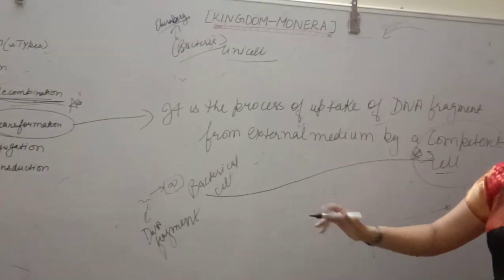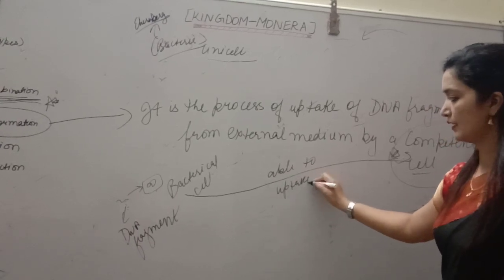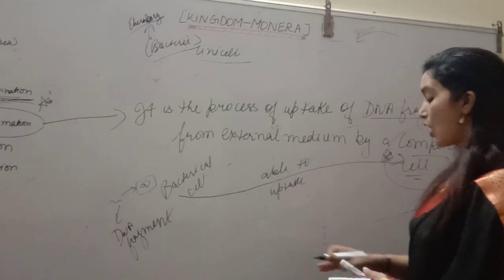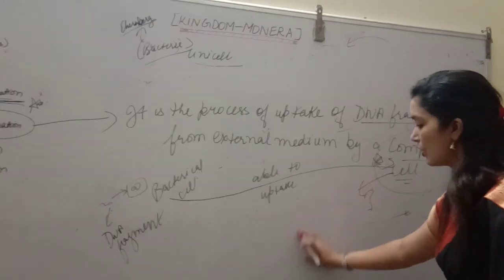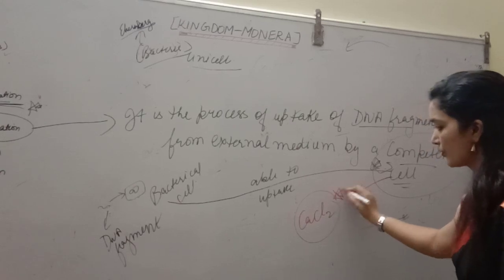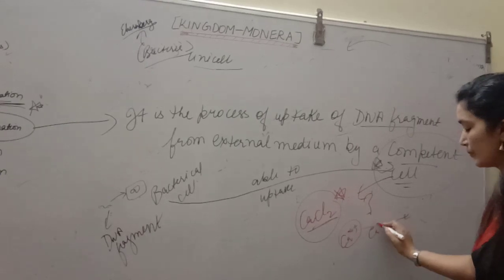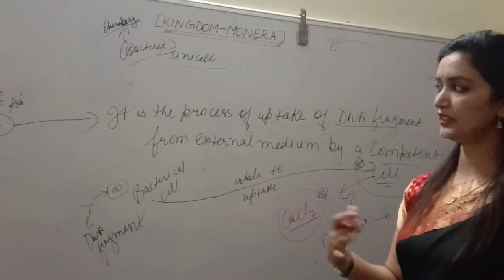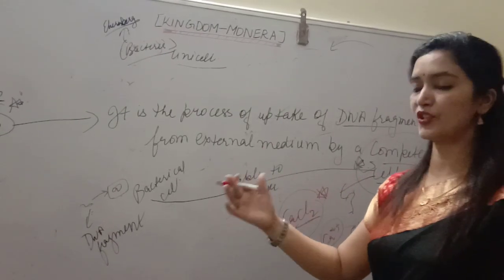The bacterial cell that is able to uptake a fragment of DNA is called a competent cell. Now, how can we make a cell competent? Through treatment with calcium chloride. This is an important question for NEET. Sometimes calcium ions, Ca2+, are also asked. This helps in forming a competent cell that helps in transformation, the uptake of DNA.